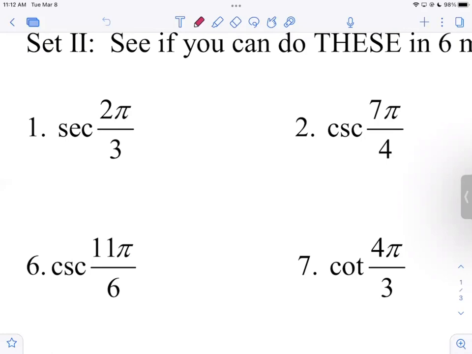So with that, let's go through these. I'm not going to write anything down. Whatever you want to write down is fine with me. You'll have 10 minutes tomorrow. We're going to do them in order 1, 2, 6, 7, just the way they're listed, okay? And then we'll slide over.